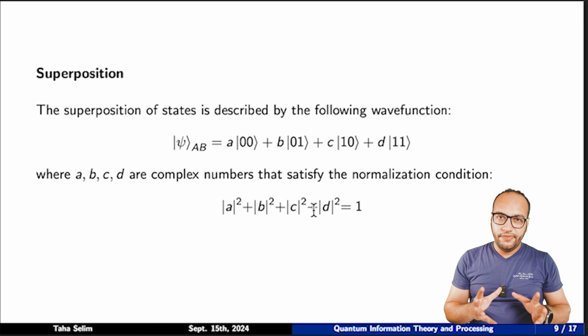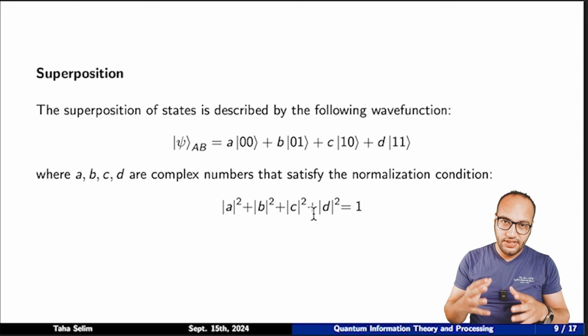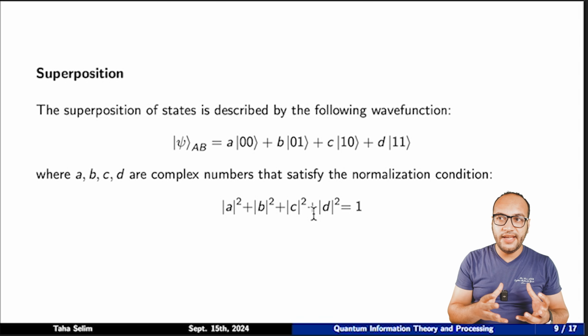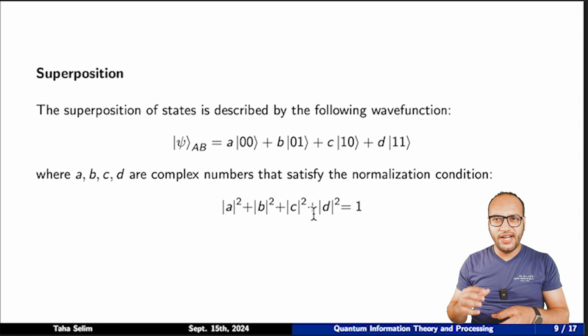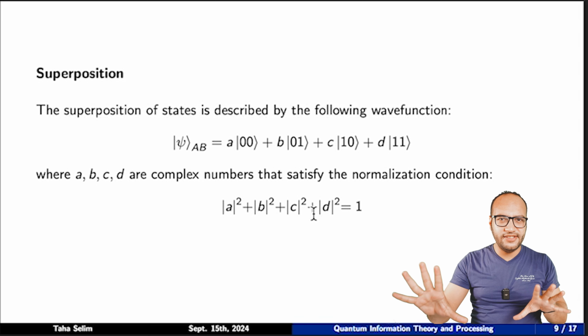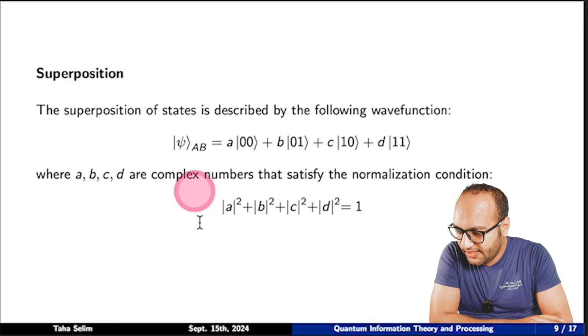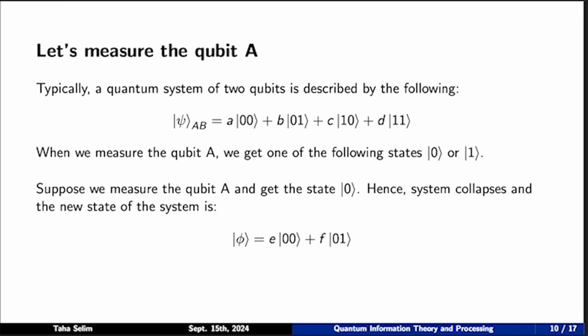This means that we have 4 configurations, and every configuration has a weighting factor, which is A or B or C or D. That represents the probability of finding these particular 2 qubits in a configuration in which they are in 00, 01, 10, or 11. And of course, A, B, C, and D are complex numbers that satisfy the normalization condition, which means that if you multiply the complex conjugate times the factor itself and you sum all of them in this way, you should get 1. Now let's measure the qubit A.